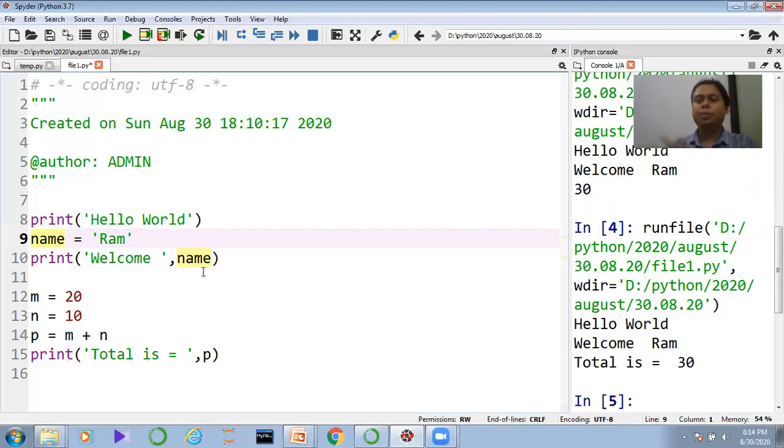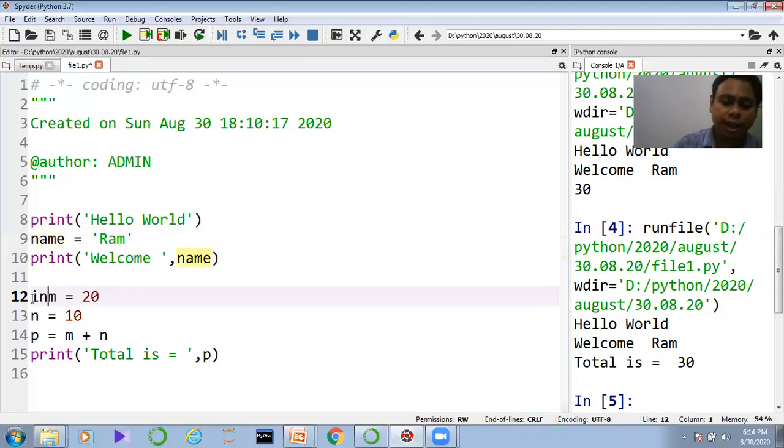In the case of C or the Java programming language, the same thing happens. In Java, I have to define like string name, like this kind of thing. But here we don't need to do this. In Java, we have to define int before the n, or in C programming language, the same thing is defined. But here I don't need to define int. See, if I define the int, an error will come.